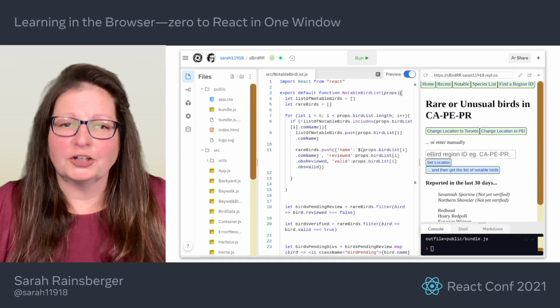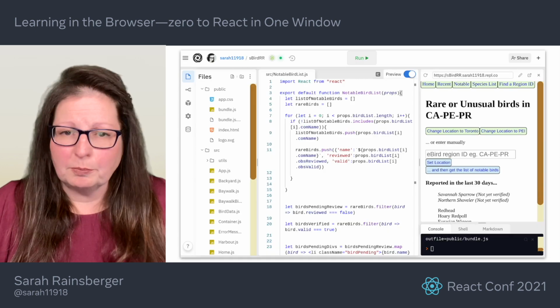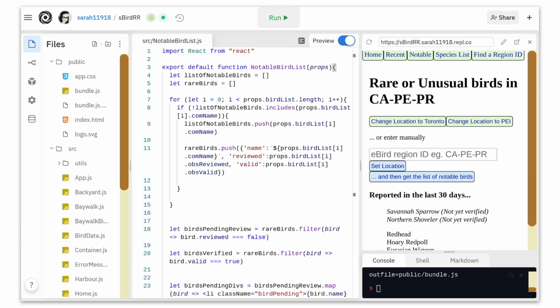As I learned more React, I made some improvements, added new features, and tried out some different online code editors. And all this time, I still haven't done anything more than open a single browser window to access my repository, navigate its file structure, write and edit code, and see a live updating preview of my work. Well, one browser window, but admittedly lots of tabs as I figured things out.